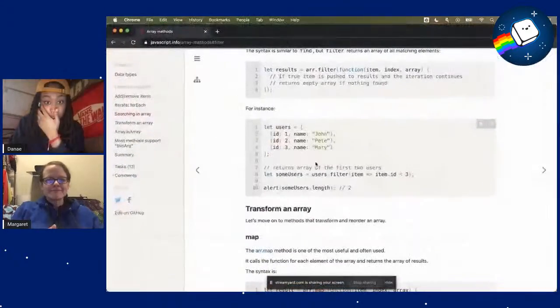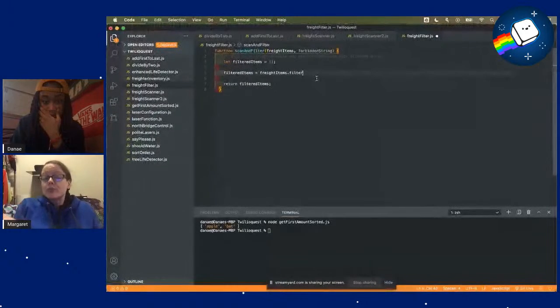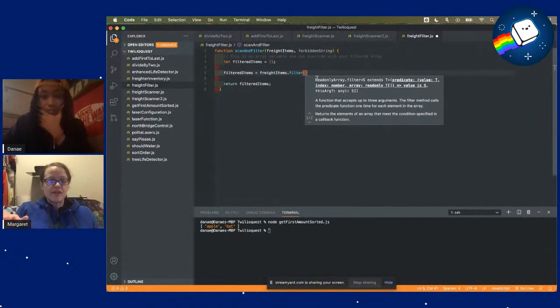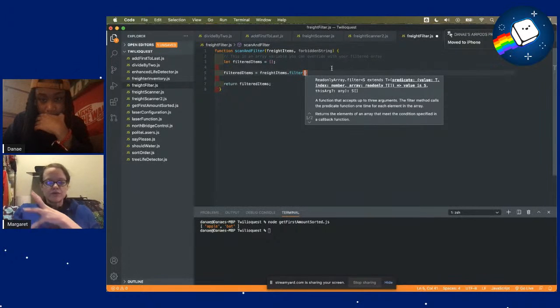And then our filter, and then in the parentheses, the first thing, it's a loop. It's another loop. So the first thing that you put in there is what you want to name the element as you're looping through it, and then you use the arrow to then give it the conditional that it will look for.